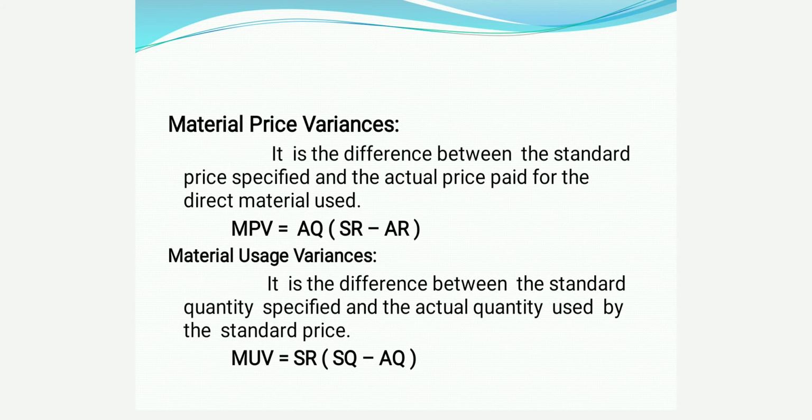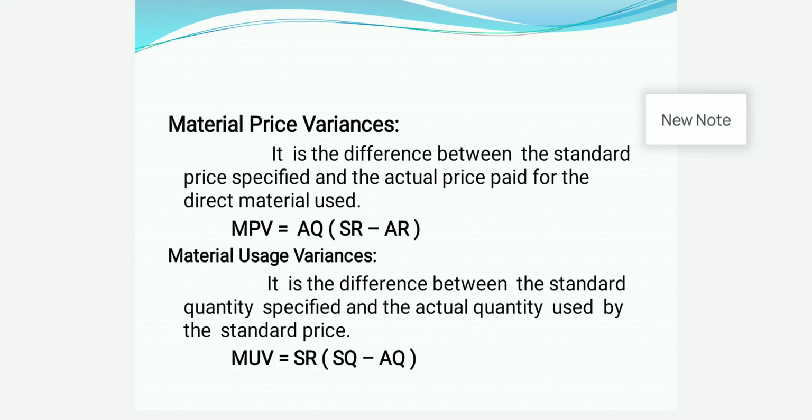These are the many reasons for prices increasing or decreasing. The formula for the material price variance is equal to actual quantity into standard rate minus actual rate. That is the material price variance.